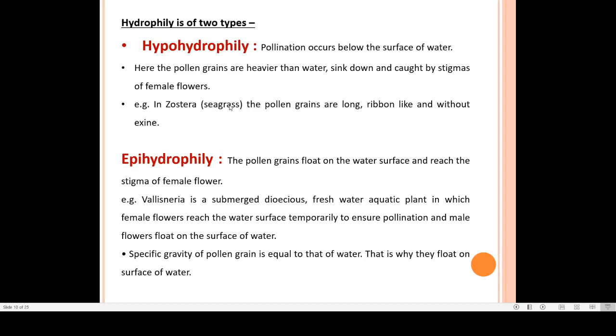Seagrass is the example of this. And in epihydrophily, exactly the opposite case is there. Here pollen grains float on the surface of the water, as they are lighter than the water. Vallisneria, which we have seen, is the example of epihydrophily.